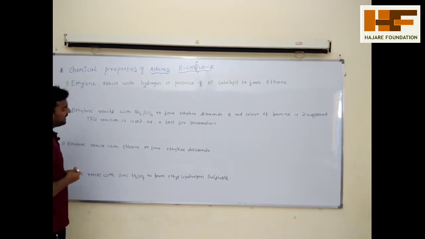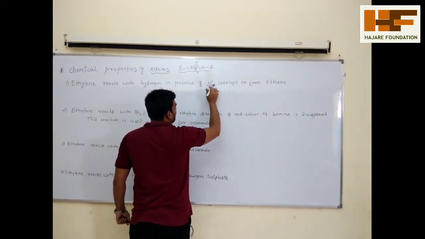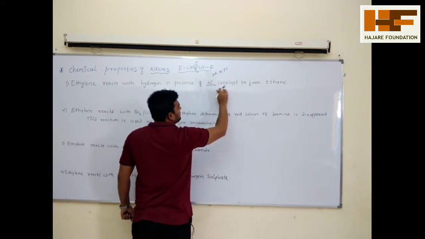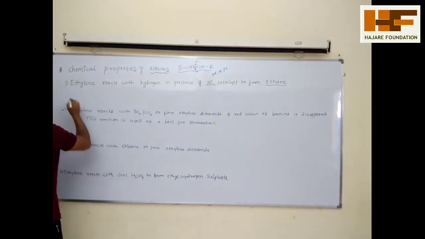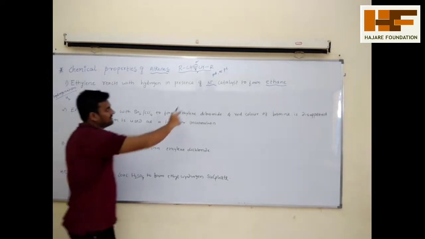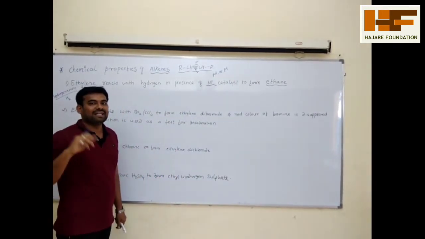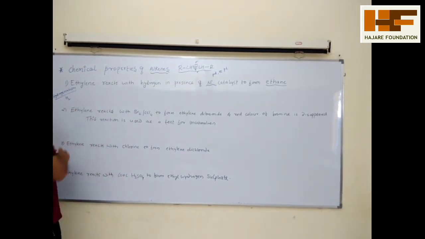Ethylene reacts with hydrogen in the presence of a nickel catalyst, or instead of nickel you can take a palladium or platinum catalyst, to form alkanes. This reaction is called hydrogenation. What is hydrogenation? Addition of hydrogen in the presence of the catalyst nickel, palladium or platinum to form alkanes. So the conversion of alkene into alkane by using hydrogen is called hydrogenation.